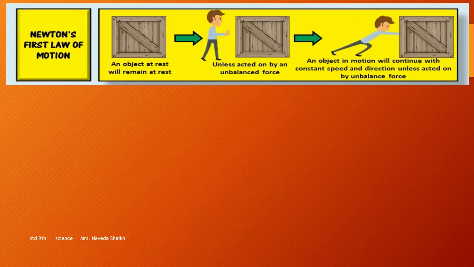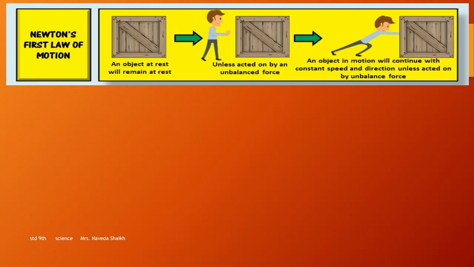If I apply an unbalanced force over it, it will keep moving, until I remove that force. So an object at rest will remain at rest unless acted on by an unbalanced force. An object in motion will continue with constant speed and direction unless acted on by an unbalanced force.